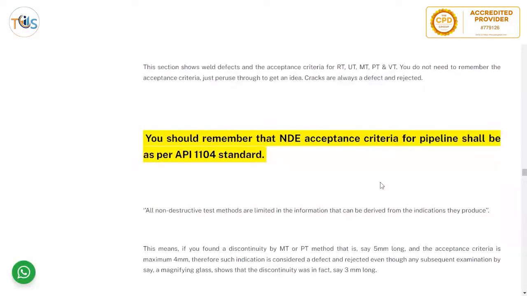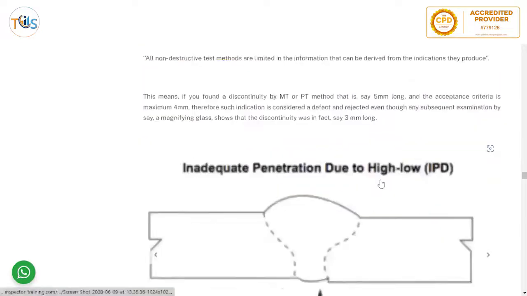Acceptance standards for NDT. This section shows weld defects and the acceptance criteria for RT, UT, MT, PT, and VT. You do not need to remember the acceptance criteria, just peruse through to get an idea. Cracks are always a defect and rejected. You should remember that NDE acceptance criteria for pipeline shall be as per API 1104 standard.